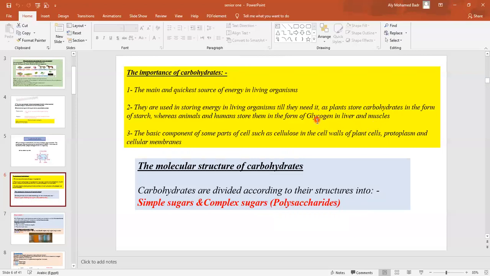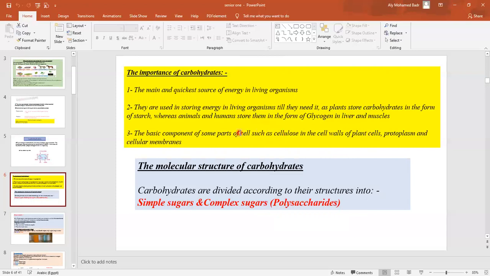So the glycogen is formed of glucose. When I ask how can I get the energy from the liver or from the muscle, I will say by hydrolysis, the breaking down of glycogen into glucose molecules.